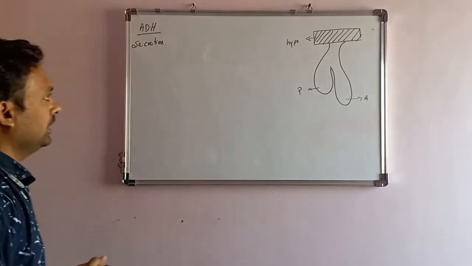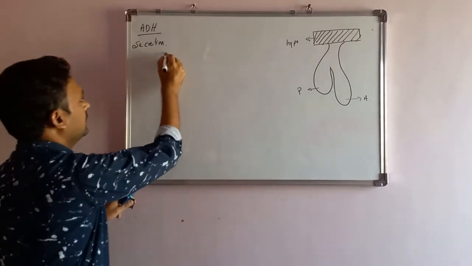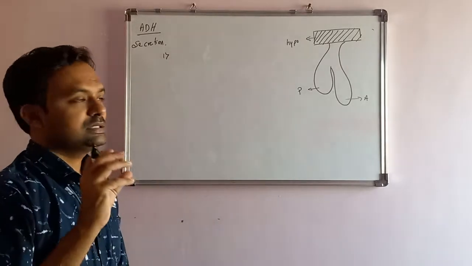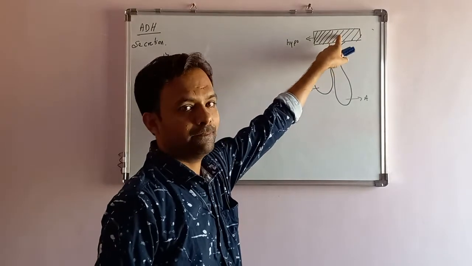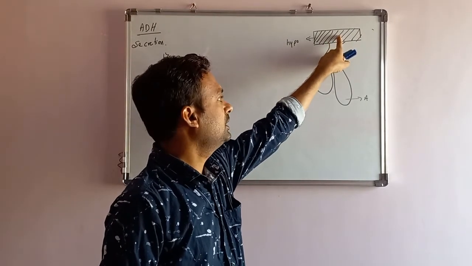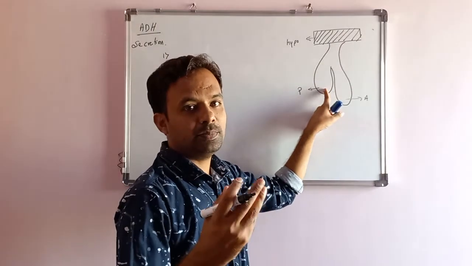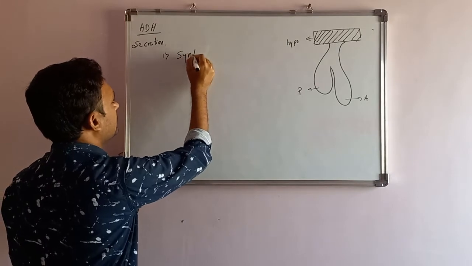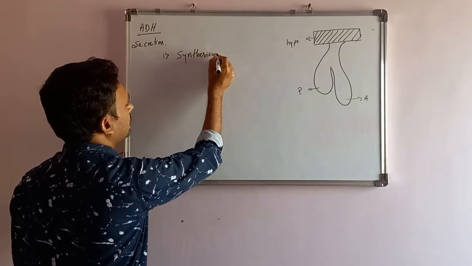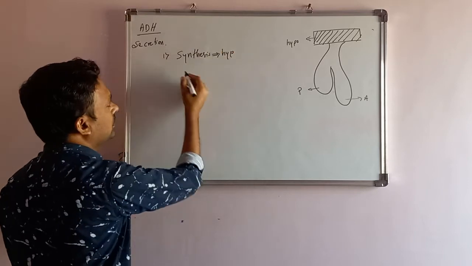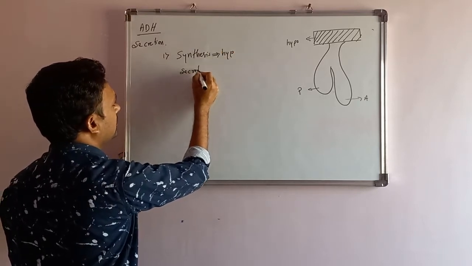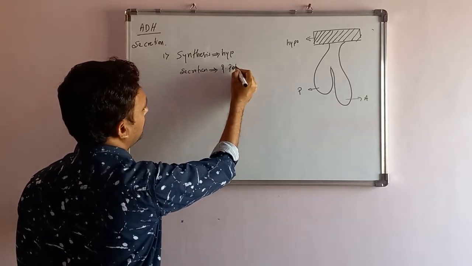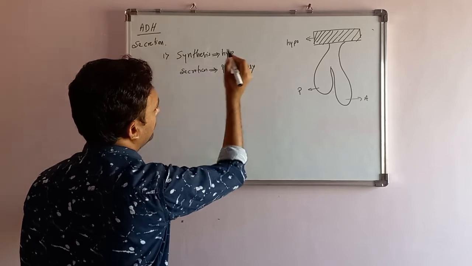Remember, the first point regarding ADH secretion is that the ADH hormone is synthesized in the hypothalamus, secreted by the posterior part of the pituitary. Both are different. First, what I told: synthesis in the hypothalamus, secretion by the posterior pituitary.